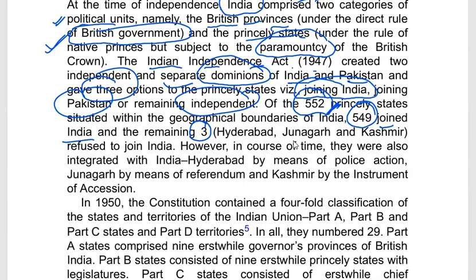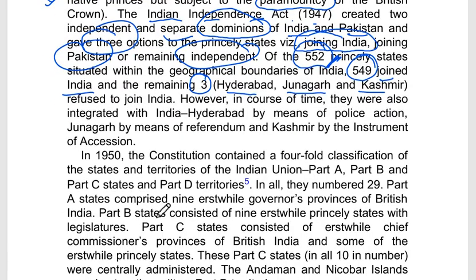What were the names of those 3 independent princely states? Hyderabad, Junagadh and Kashmir. They refused to join India, but in order to bring integrity and unity in the entire Indian nation, some leaders like Sardar Vallabhbhai Patel suggested incorporation and persuaded those princely states to join India. But